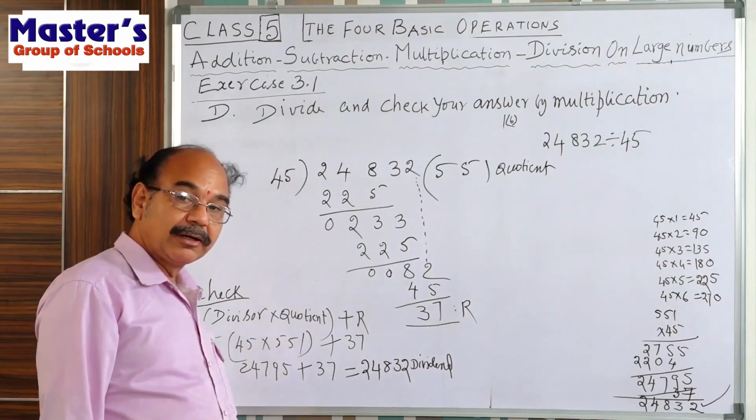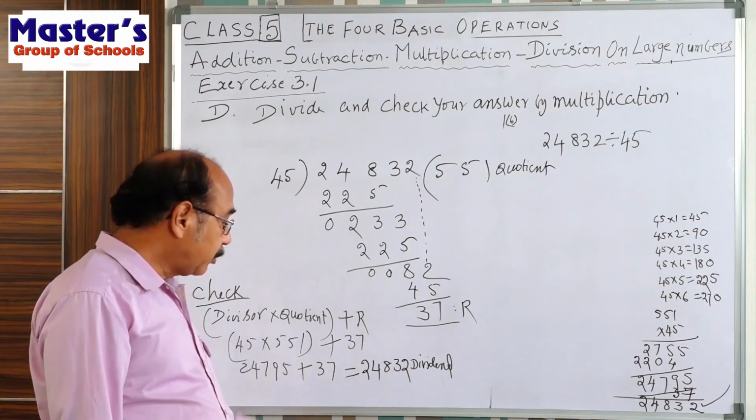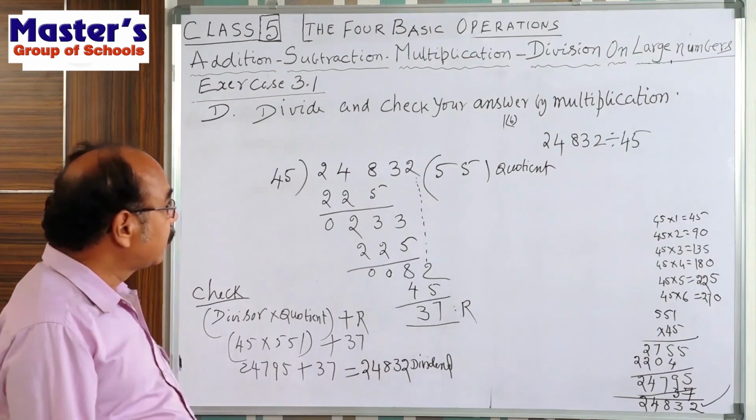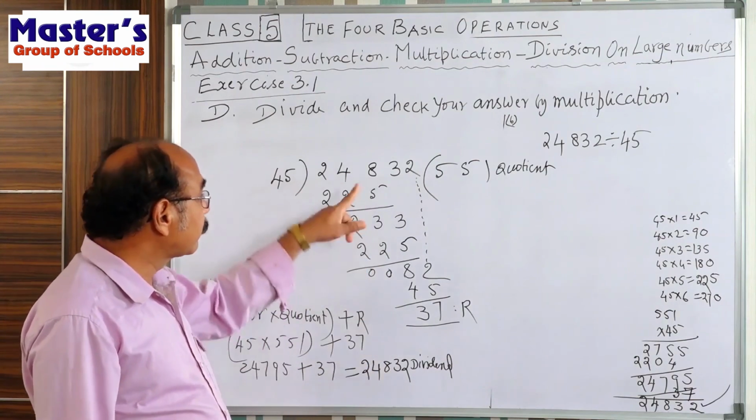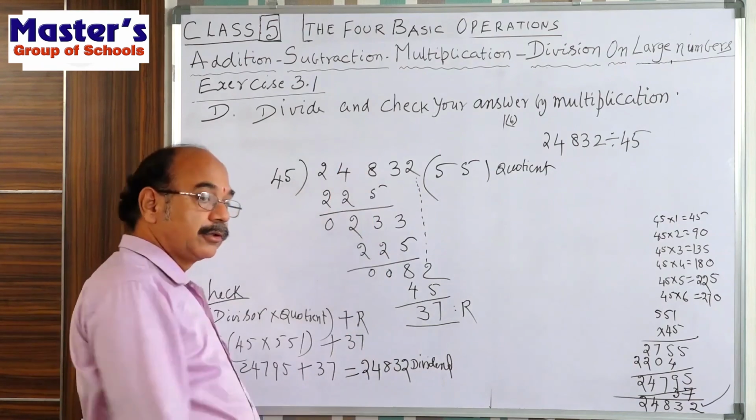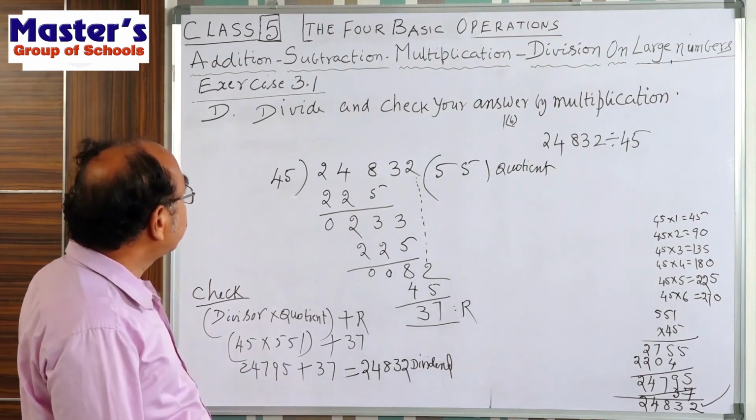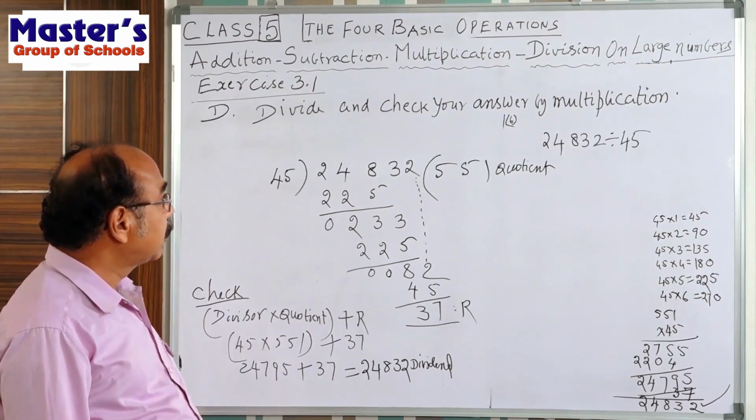Divisor into quotient plus remainder gives the dividend. What is the dividend here? 24,832. You got that. This is the division. Okay, children.